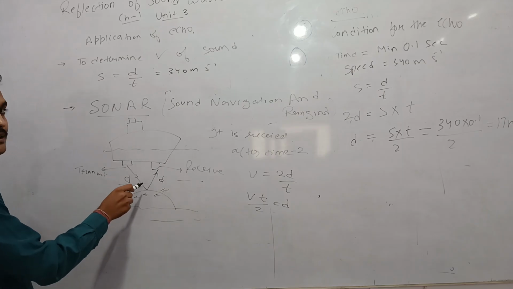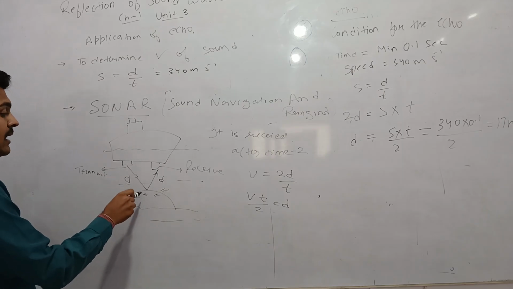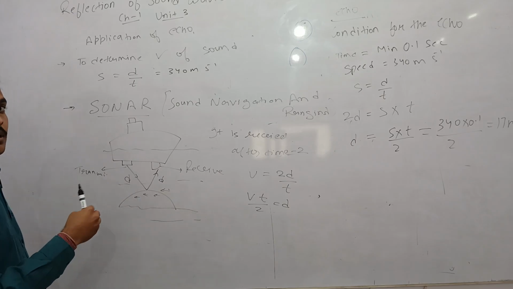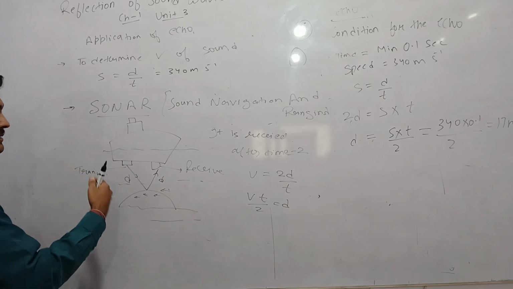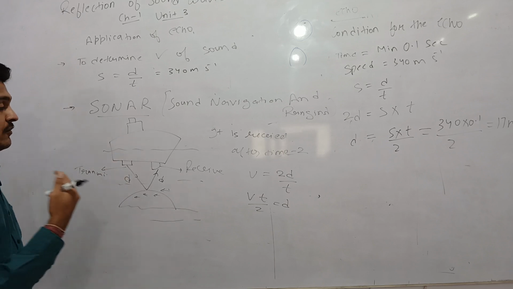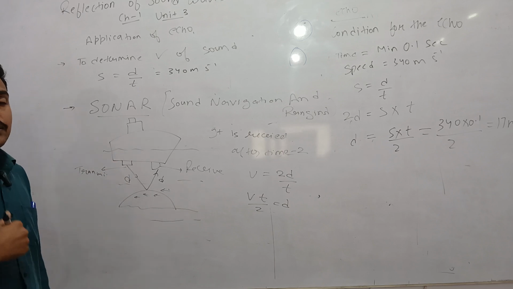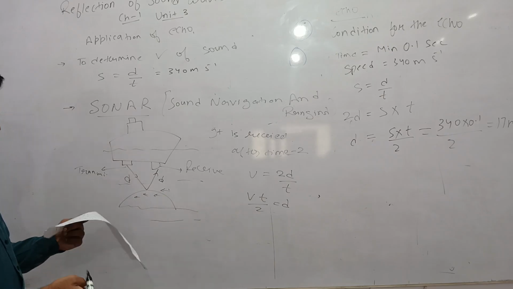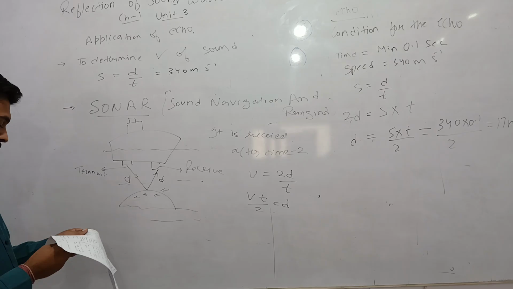A signal is transmitted, strikes the bodies of a cluster of fish, and gets reflected back. So fishermen can also detect at what depth the fish are. These are two applications of sonar.